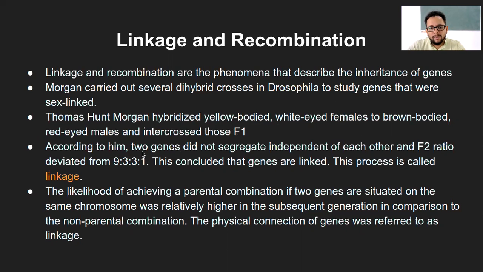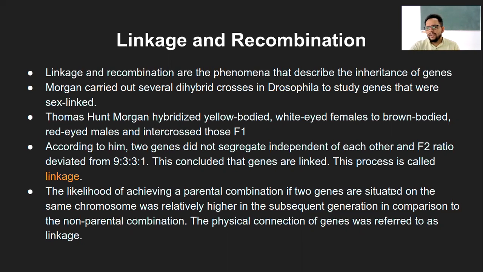What he observed was that the two genes did not segregate independently of each other. If you remember Mendel's principle of independent assortment, two genes or traits or alleles separate irrespective of the other.